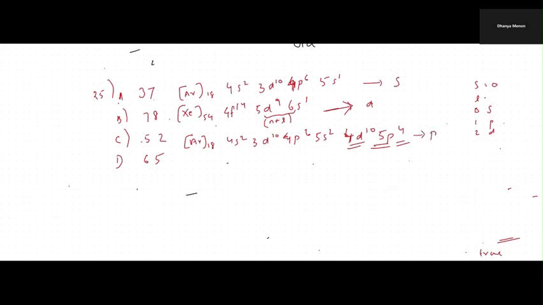Next one is xenon 54. This is 4f9, 6s2. I have told you, if you have a doubt for F block, you can check whether it is between 57 to 71. So definitely 65 is between. In fact, here you don't have to write down the configuration. It is between 57 and 71, so definitely this is F block.